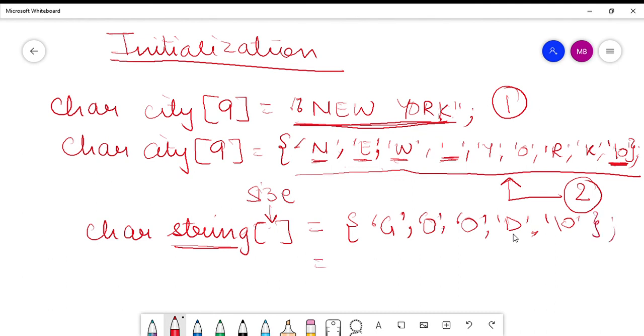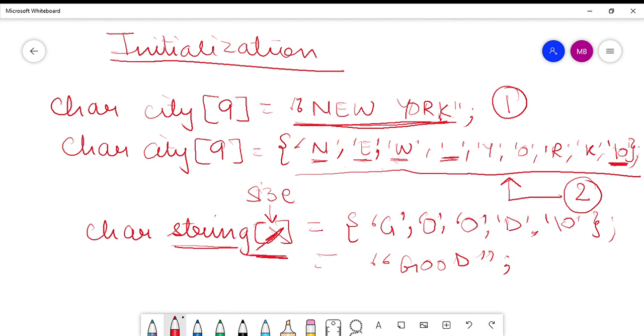Another method can be like this. So these are the two methods by which you can initialize a character array, and if you are initializing it at the time of declaration, then there is no compulsion on mentioning the size of the array.